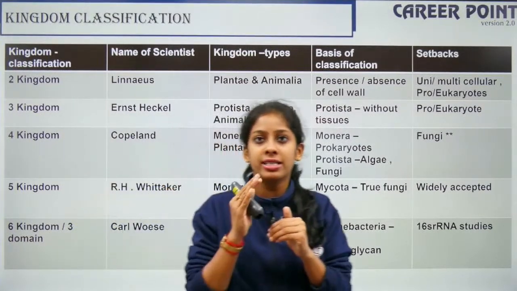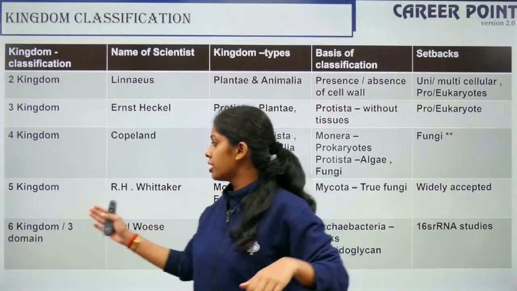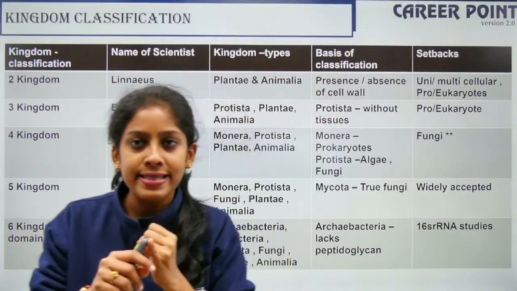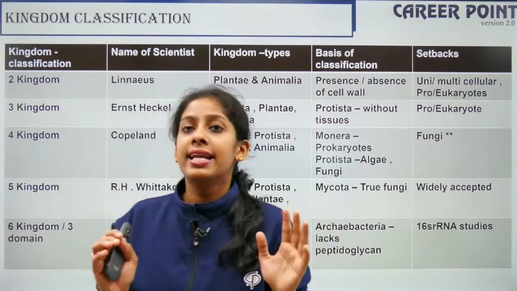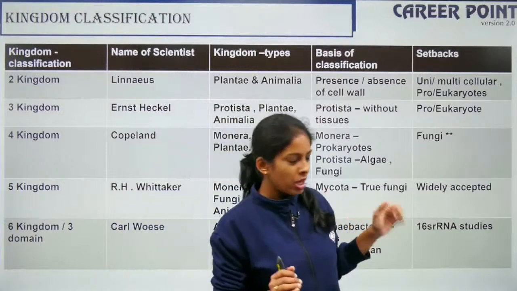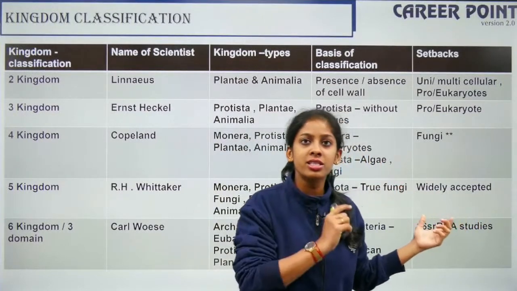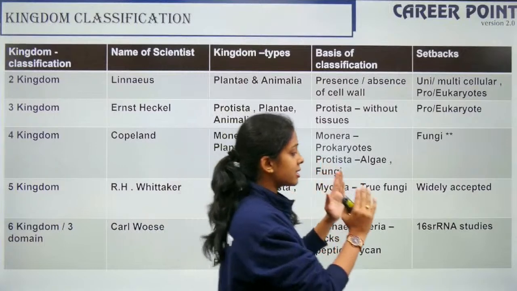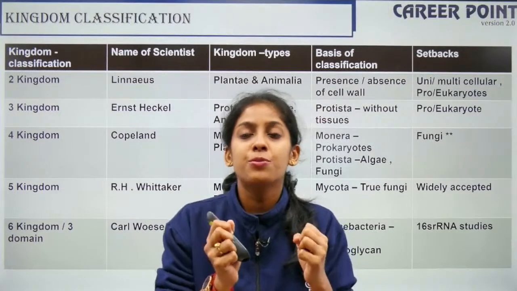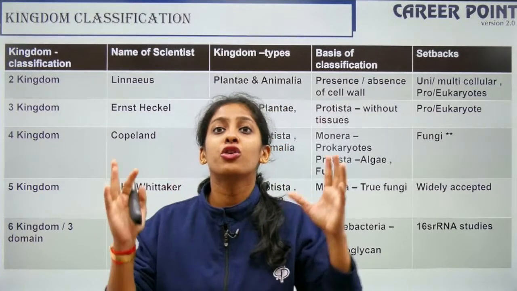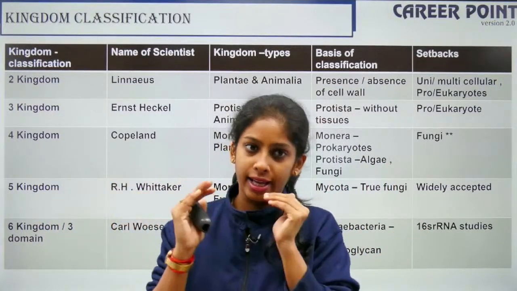But he himself did some studies on the 16S rRNA of the Munirans and came to a conclusion that there are only 3 domains: Archaebacteria, Eubacteria and Eukarya. Why was the study done only on the specific 16S rRNA? This can be your question of interest, because 16S rRNA is not prone to quick evolution. It is not susceptible to evolution, so it remains the same for a long period of time. That is the reason he did his research on that 16S rRNA.